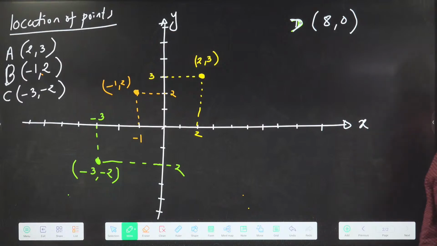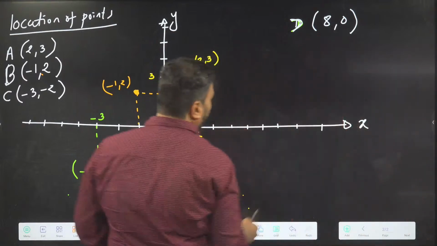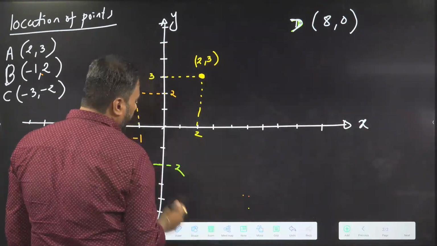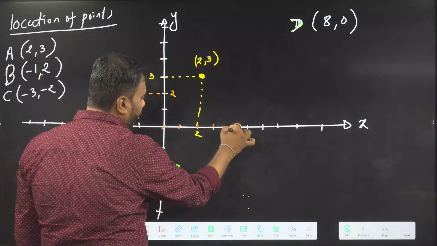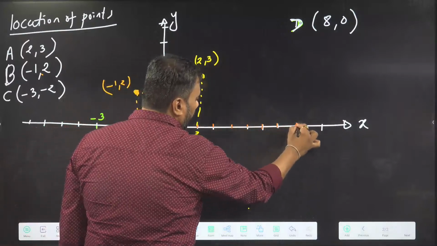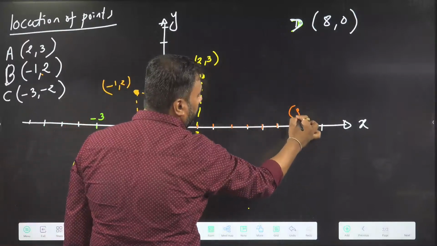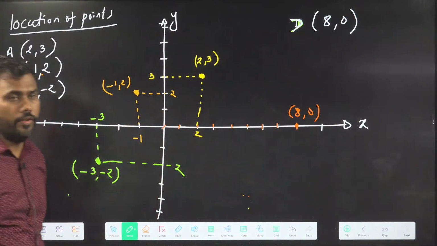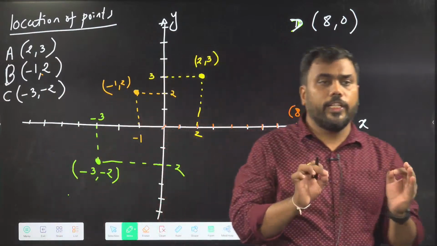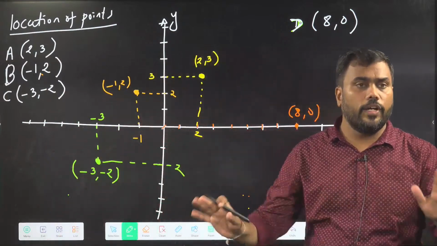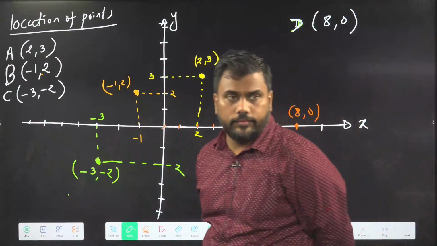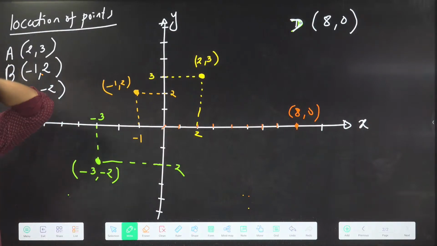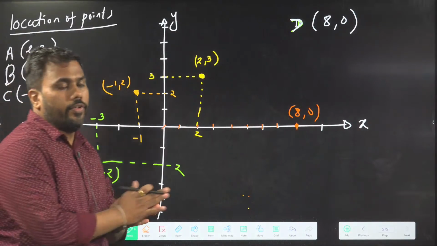Now, the point is on the x-axis and 8 distance from origin. So distance of 8 units from origin, 1, 2, 3, 4, 5, 6, 7, 8, and y distance is 0. So this is the point 8, 0. Clear? Okay, very good. So now we understand what is the meaning of coordinates. Is it clear to every student? Coordinates. Okay, very good.